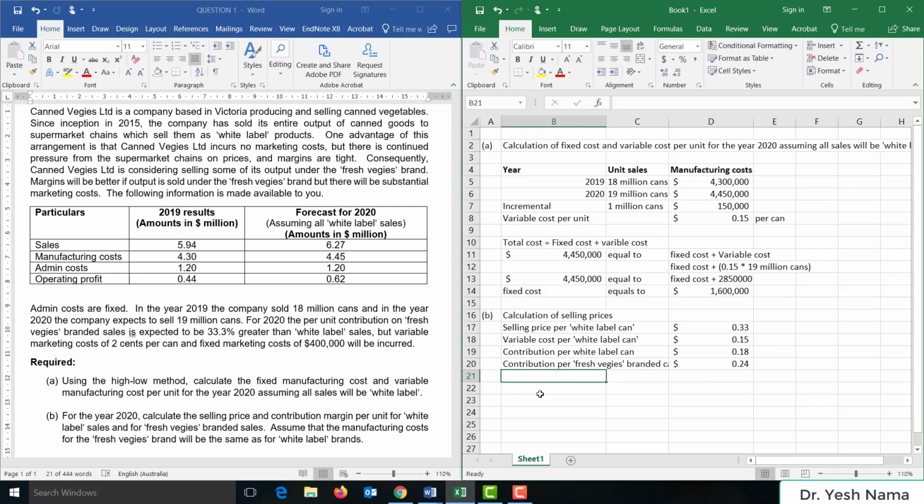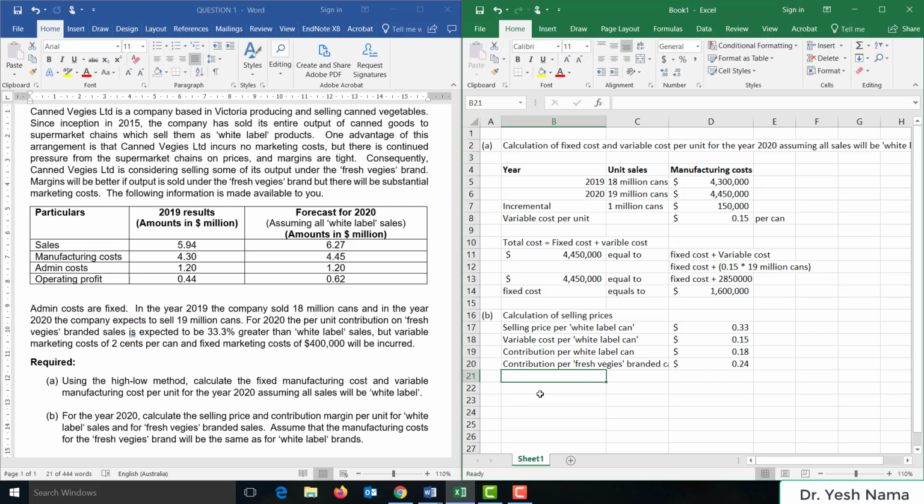Now, once we've calculated the contribution margin, we have to calculate the selling price per fresh veggies branded can. Selling price minus variable cost gives us contribution. Contribution plus variable cost will give us the selling price.